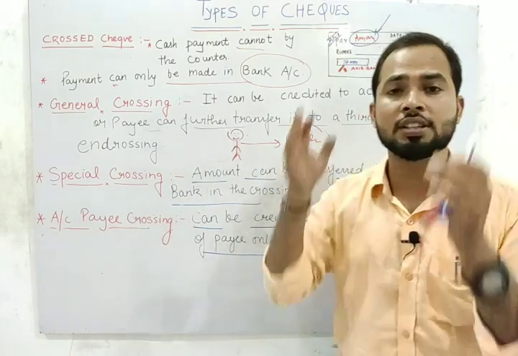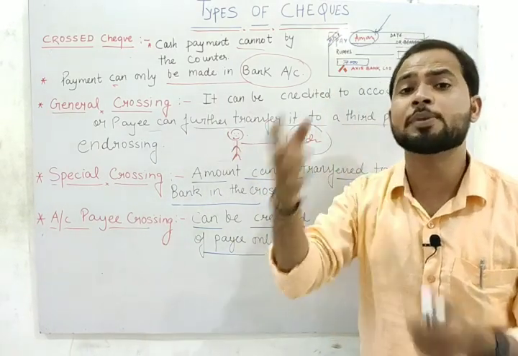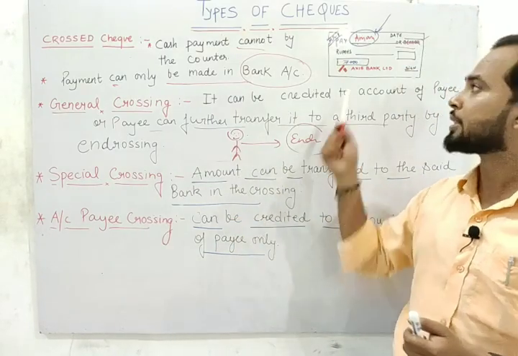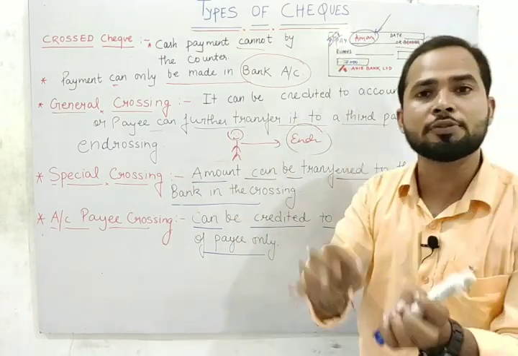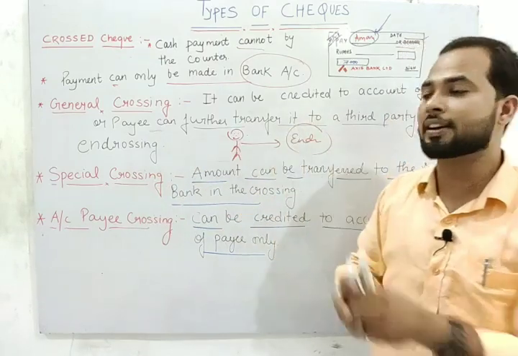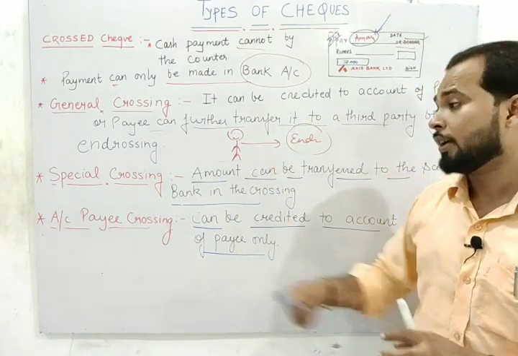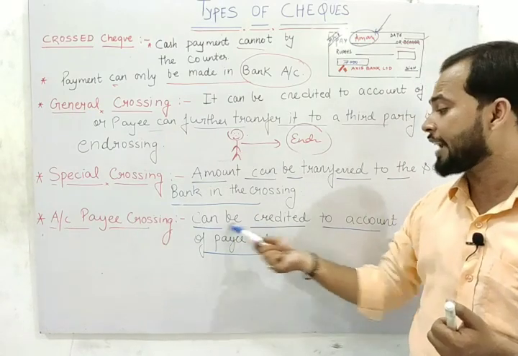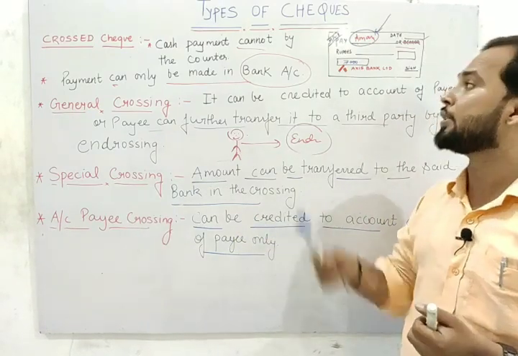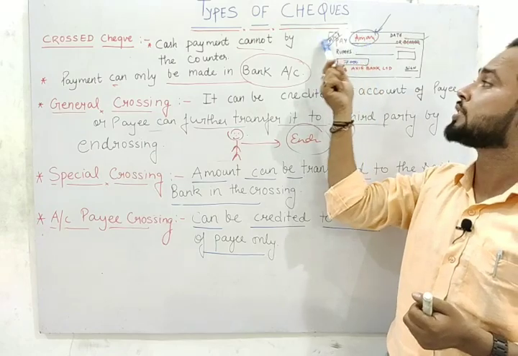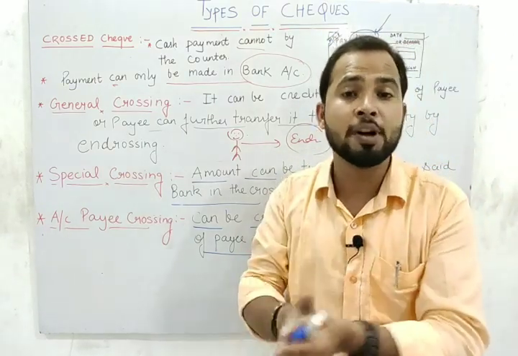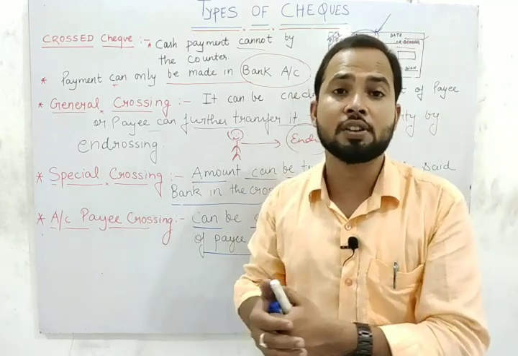What about the special crossing? We have crossed the check and we have mentioned the name of a particular bank, and then the amount can only be transferred to the particular said bank. मतलब यहाँ पर मैंने लिख दिया था SBI, so the amount will be transferred only to the SBI account. What about the account payee crossing? This type of crossing can be credited to the account of the payee only. I have written the name of Aman, so this amount will only be transferred to Aman's account. I hope you got both points, open check as well as the cross check.